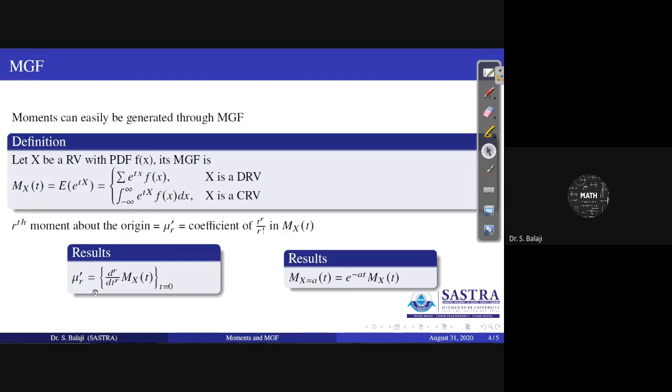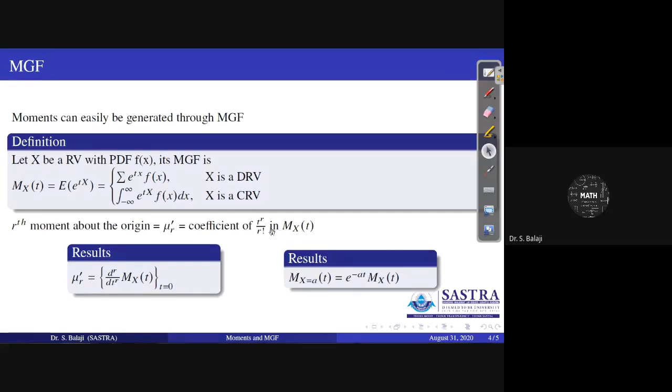Mu dash r, the rth moment about the origin, can be written as d power r by dt power r of mx of t. Therefore, take the rth derivative of mx of t, and then put t equal to 0. That is nothing but mu dash r. By the expansion, mu dash r can also be written as the coefficient of t power r by r factorial in mx of t.